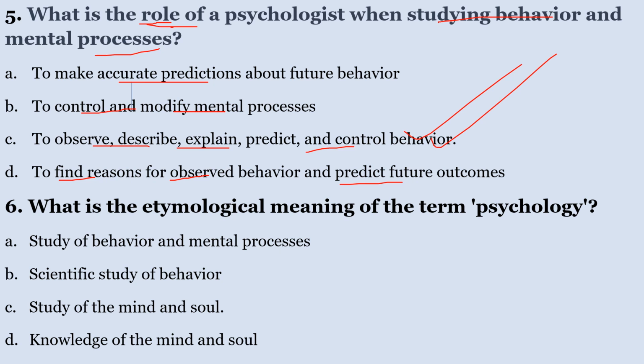Number 6, what is the etymological meaning of the term psychology? A, study of behavior and mental processes. B, scientific study of behavior. C, the study of the mind and the soul. D, knowledge of the mind and the soul. What is the etymological meaning of the term psychology? The correct answer here is C, the study of the mind and the soul.